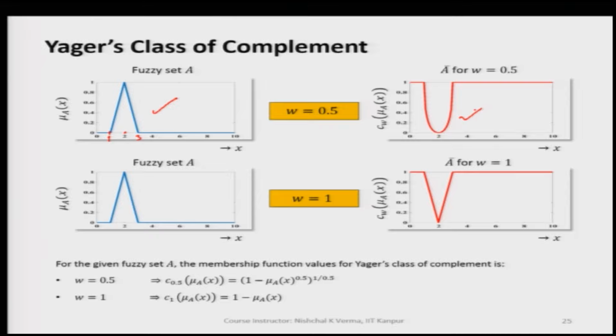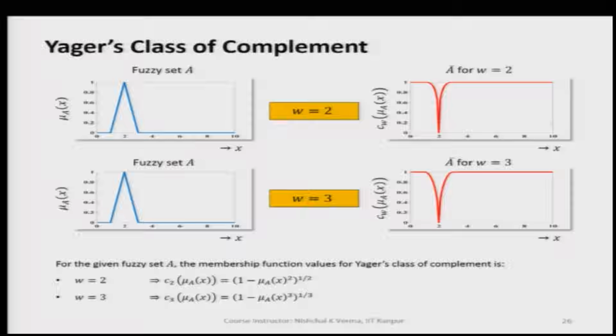Similarly, when we take W is equal to 1, we get completely inverted fuzzy set of the original fuzzy set, and as I have already discussed, W is equal to 1 for Jaeger's class of complement is going to give us the basic complement, the basic complement of the fuzzy set that we have taken as A.